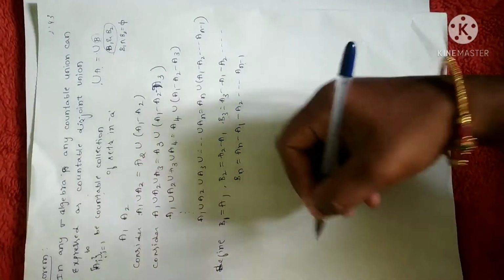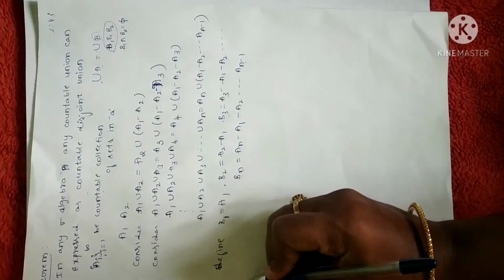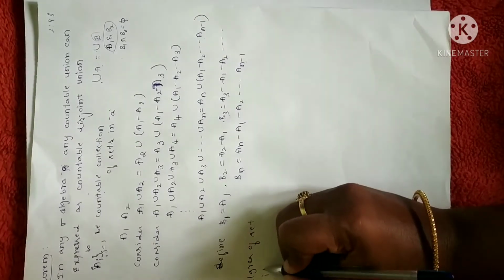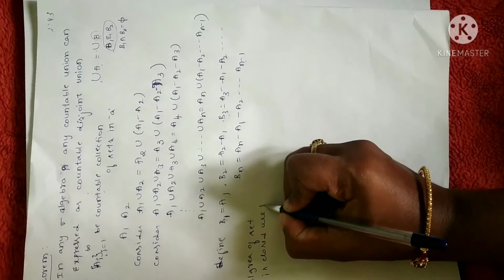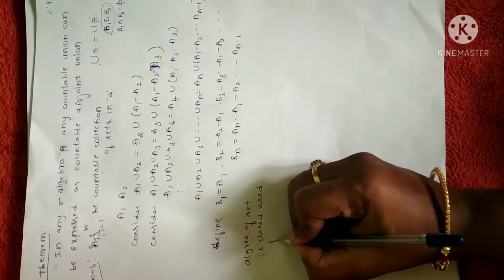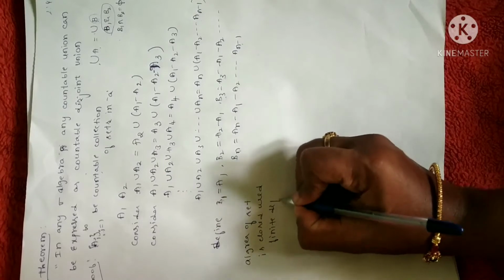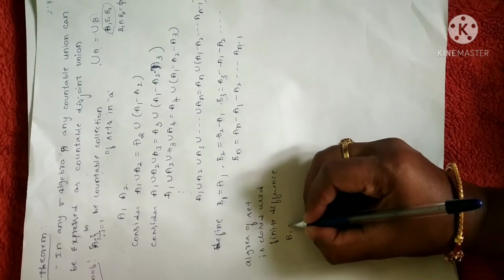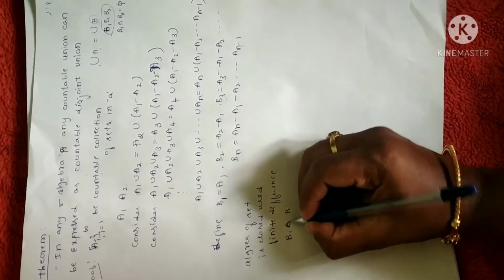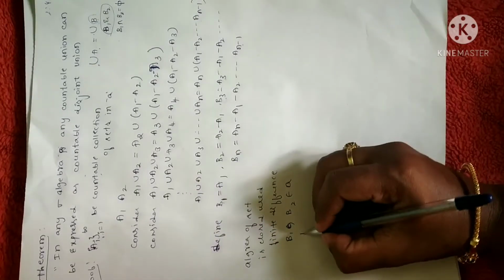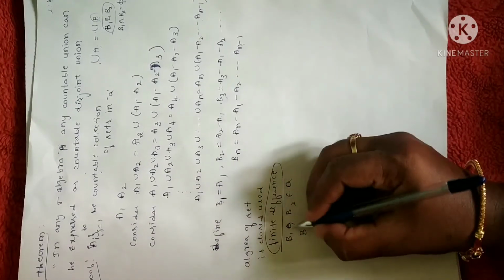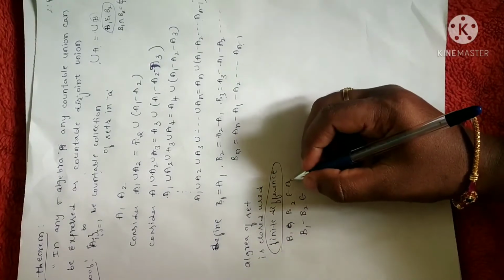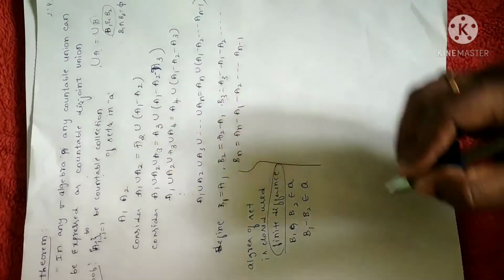Now, before getting to the theorem, I'll give you a key point. Remember, an algebra of sets is closed under finite difference. The meaning is that if elements B1, B2 belong to an algebra of sets A, then it is closed under finite difference. In the sense, if you take B1 minus B2, that will again belong to the algebra of sets A. This is the meaning of